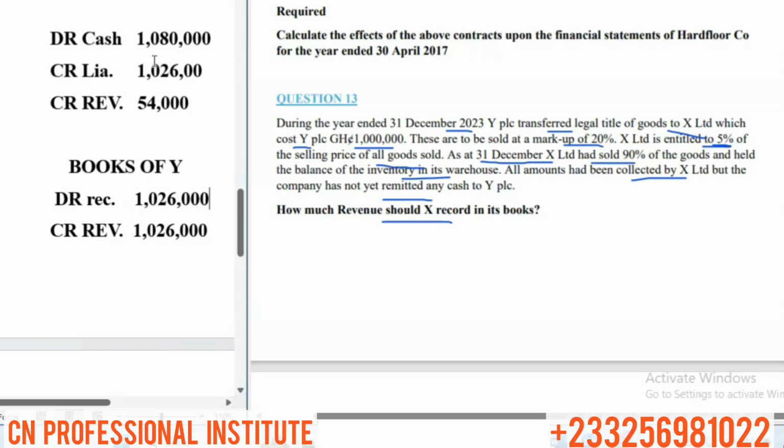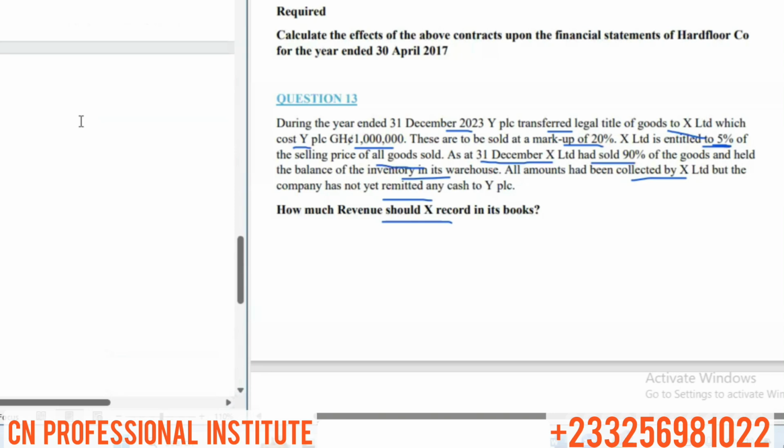He will also debit liability to cancel the liability set up in the book. So he would have to debit the liability so that he has no liability again, and credit his cash. And then Y is expecting receivable. So in the books of Y, when X meets Y, Y will now receive cash. Y will debit cash and credit receivables to cancel the receivables in his books. So let's see the entries when X meets Y.